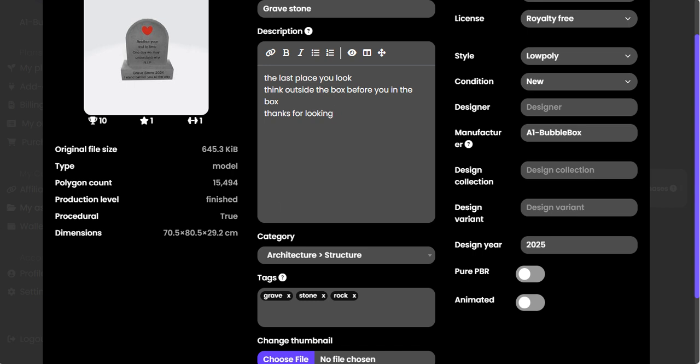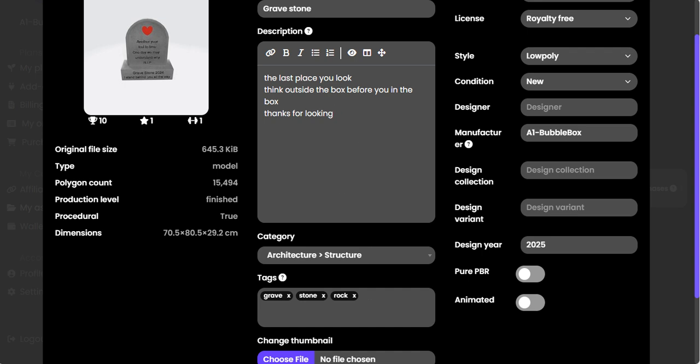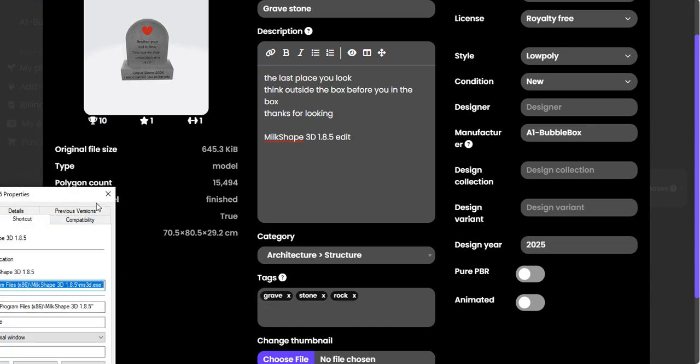And just so this company understands, I'm going to put here MilkShape edit. If I go here, not there.